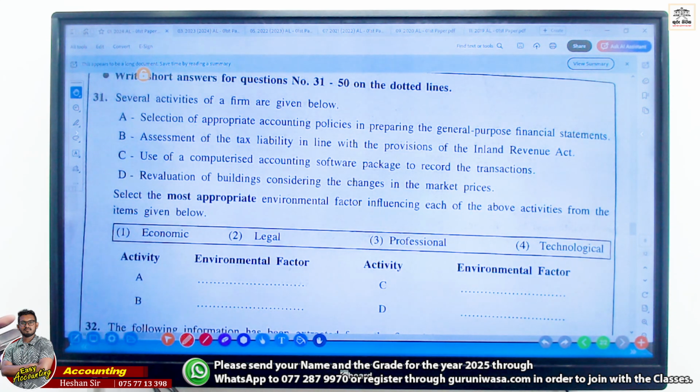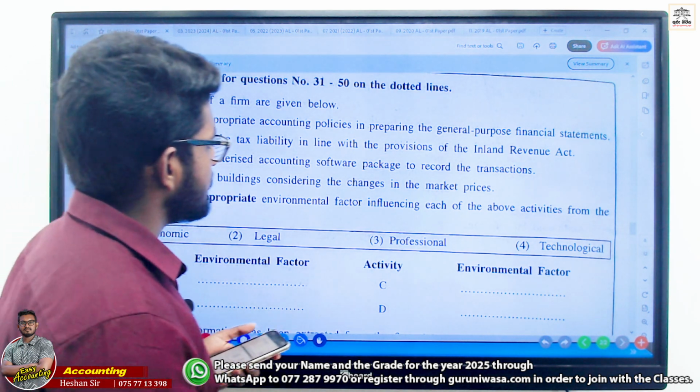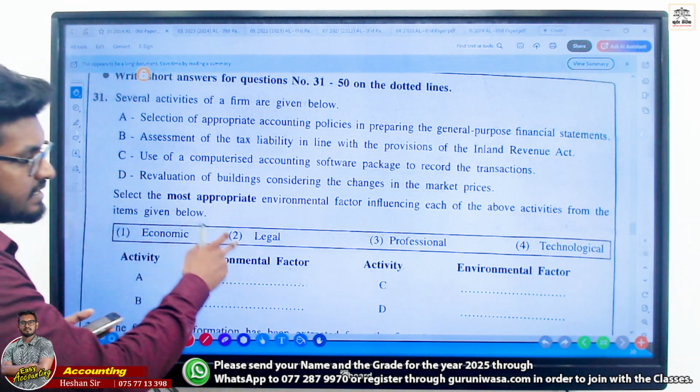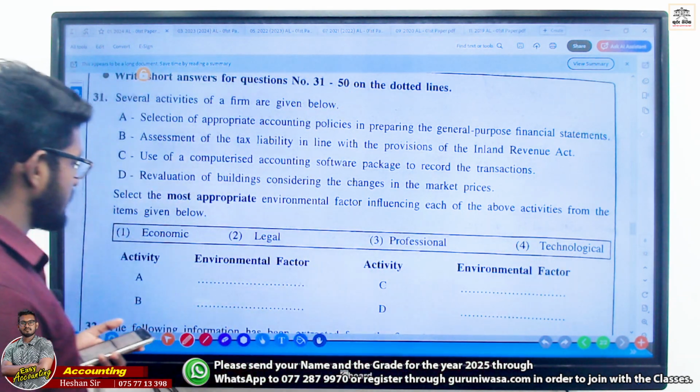First one, select the most appropriate environment factor that influences each of the above activities from the items given below: economic, legal, professional, technology. Right.